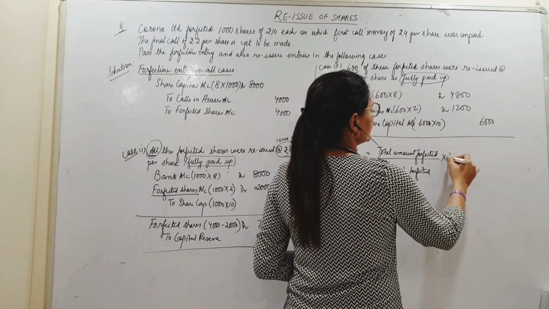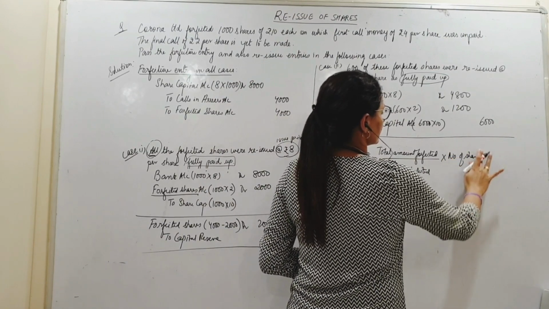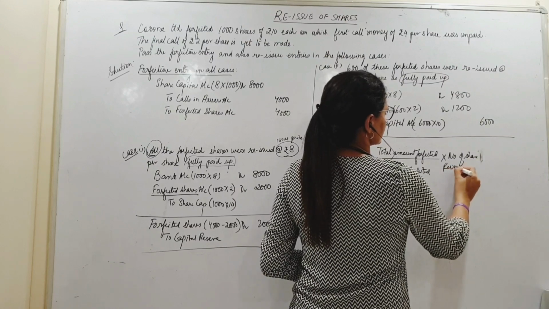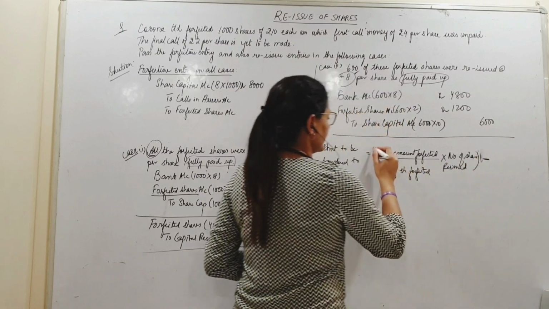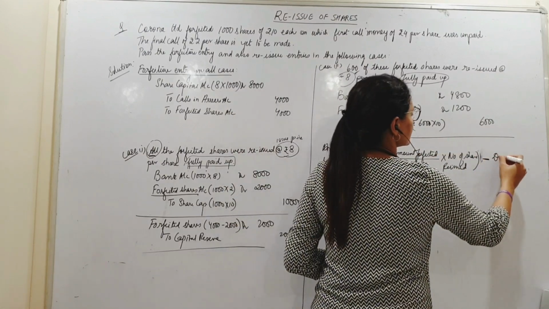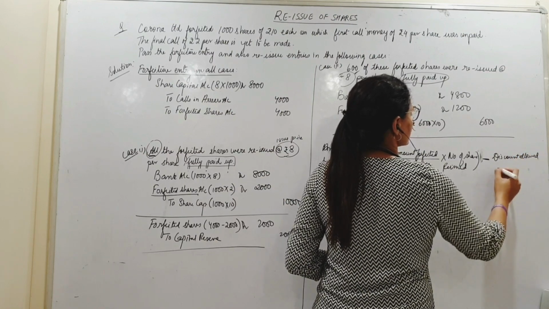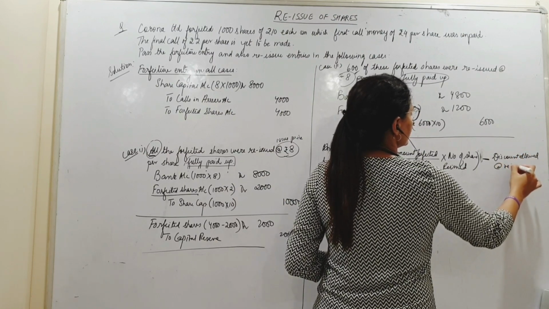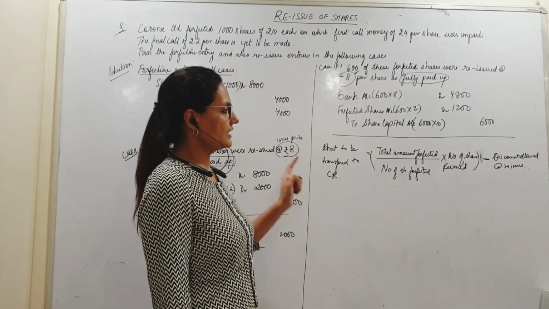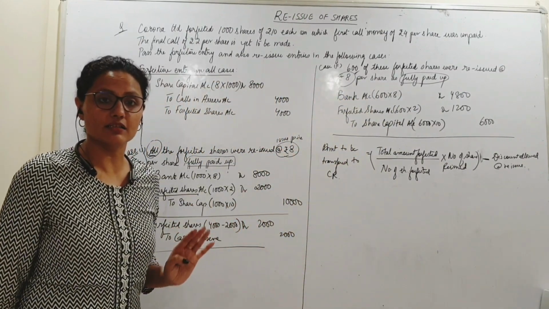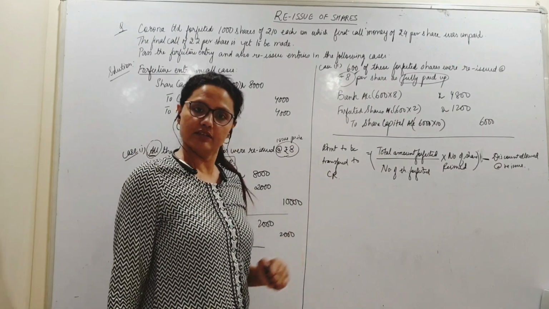Okay. Into number of shares reissued. Okay. 600. This entire thing minus discount allowed at reissue. Alright? So this is the amount to be transferred to capital reserve.